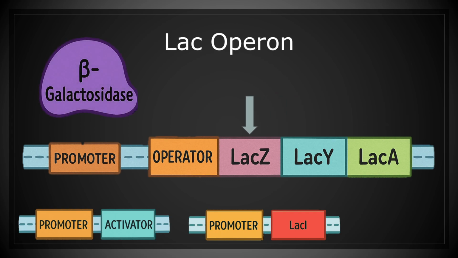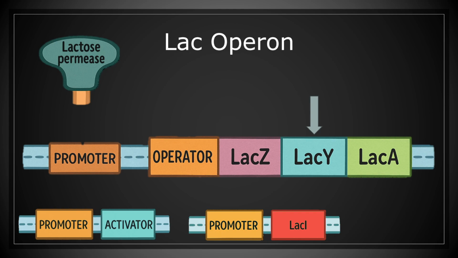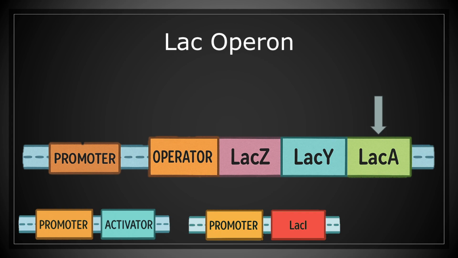lacZ encodes beta-galactosidase, which breaks the disaccharide lactose into 2 simple sugars, glucose and galactose. lacY encodes lactose permease, which transports lactose into the cell. lacA is part of the operon, but we won't worry about it today. These genes share a single promoter, followed by an operator where a repressor can bind to block RNA polymerase.